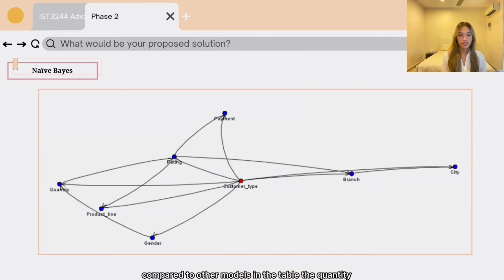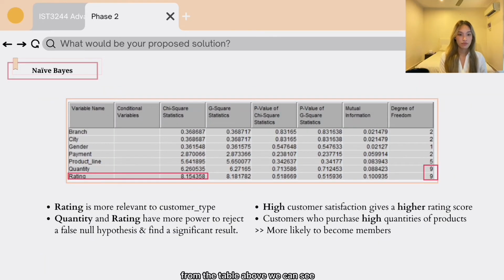The quantity, product line, gender of the customer, the payment method, the branch and city are relevant to customer type. From the table above, we can see the rating is more relevant to customer type because it has the highest chi-square value, which is 8.1544. As we know, the larger the chi-square value, the greater the probability that there really is a significant difference. Thus, there is a significant difference between the target variables.